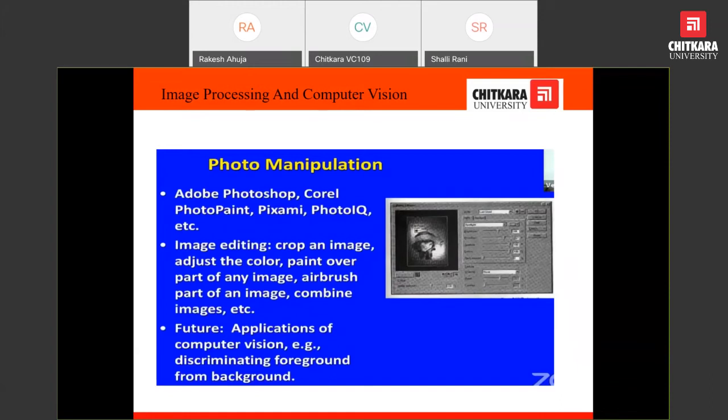We can crop the image, rotate the image, convert color to grayscale or grayscale to color, and change the facial expression. We can reduce the noise or add noise. Whatever operation we can think of, we can do with these tools.